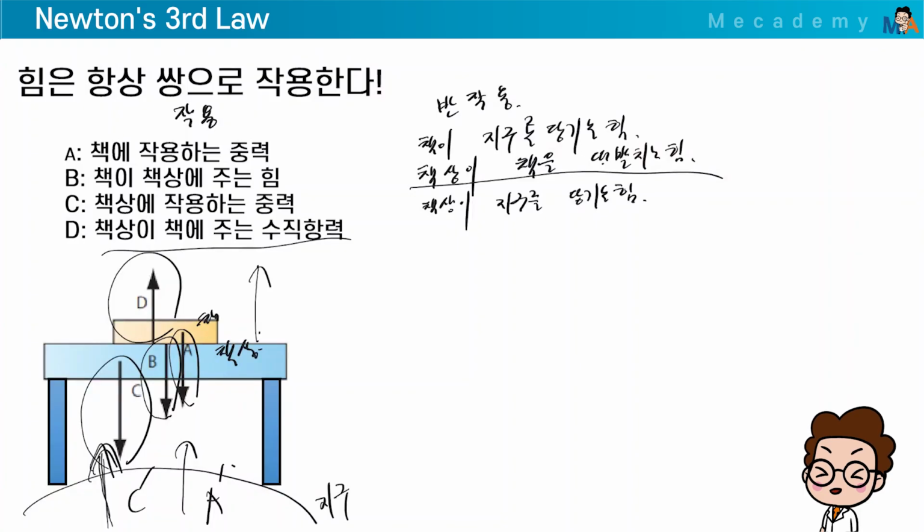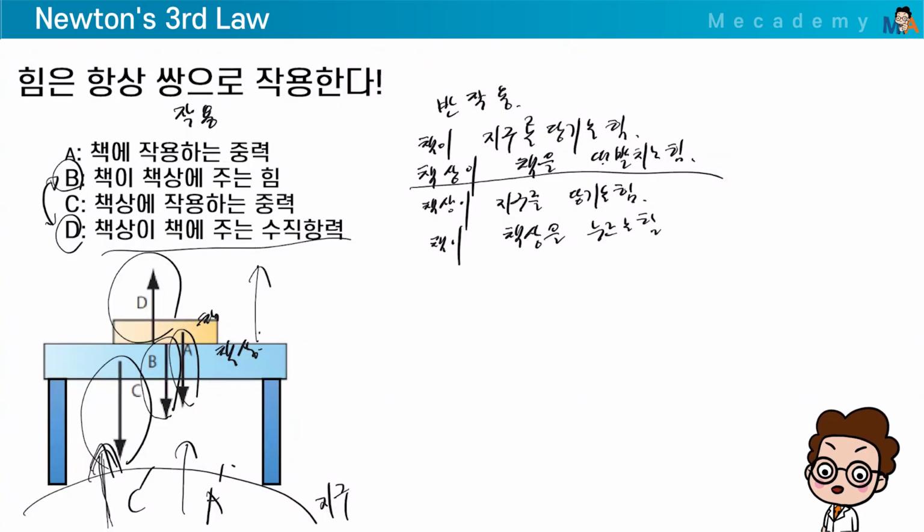Then the force that the desk gives to the book is the normal force, so conversely it would be the force the book exerts on the desk. That is, B and D are exactly an action and reaction relationship, right? Between the two. The two are action and reaction.